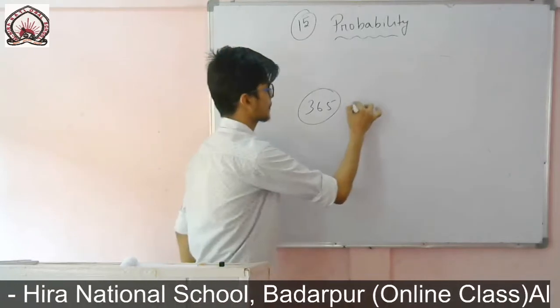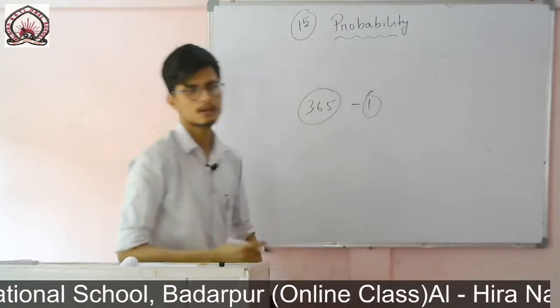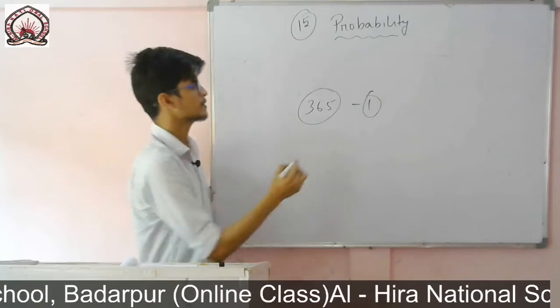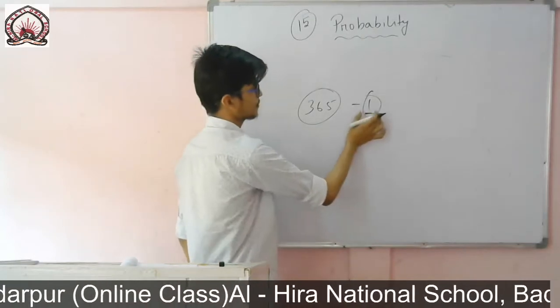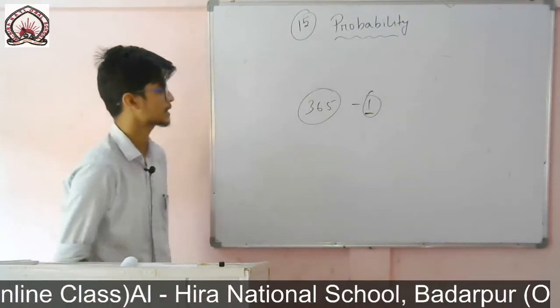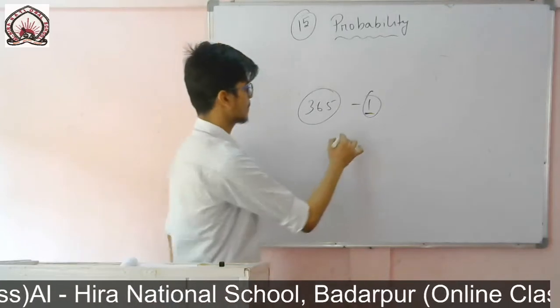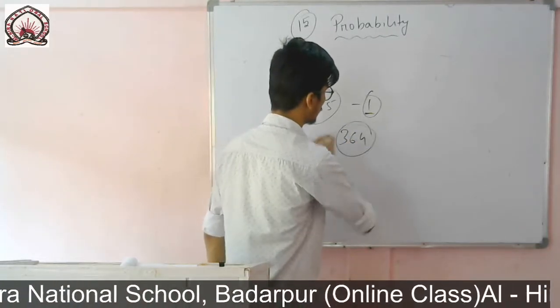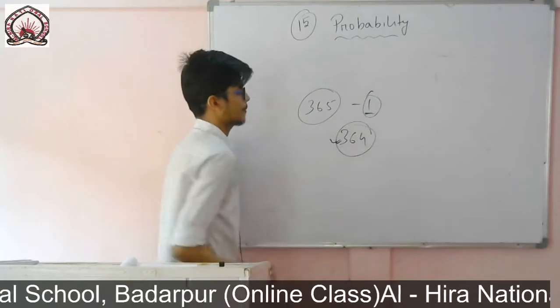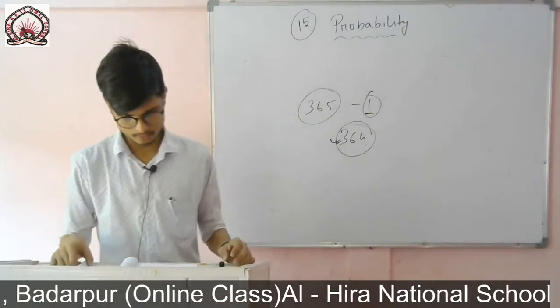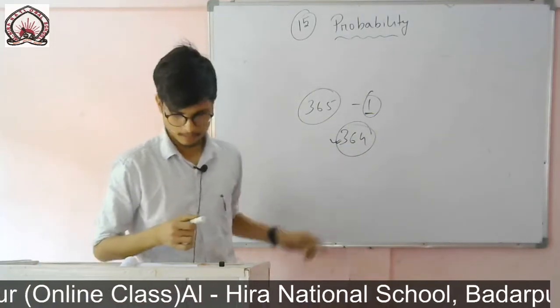So leave one day, because it is said that they will not have the same birthday. That means it is sure that on one day it will not match. The rest of the days have the chances. So remaining days are 364 days. So this is our total possible outcome. Sorry, this is the favorable outcome.